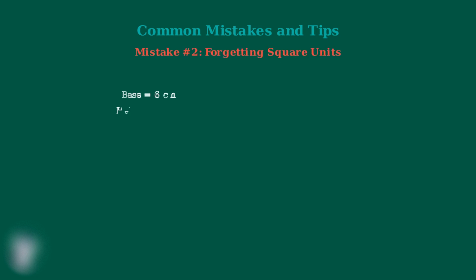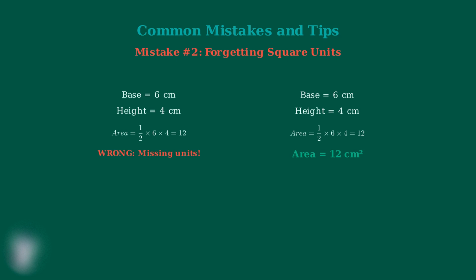Another common mistake is forgetting that area is always measured in square units. When your base and height are in centimeters, your area must be in square centimeters. Notice how the correct answer includes the square units. This is crucial because area represents two-dimensional space, which is why we use squared units.